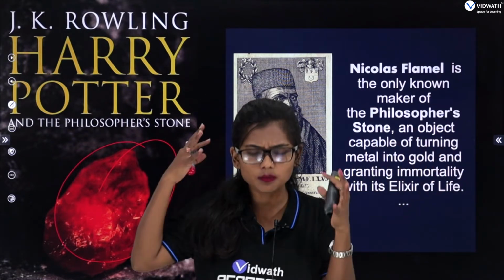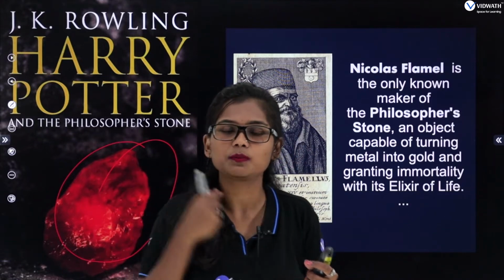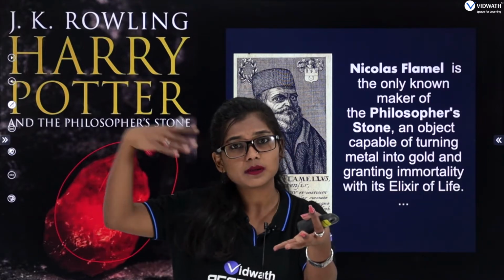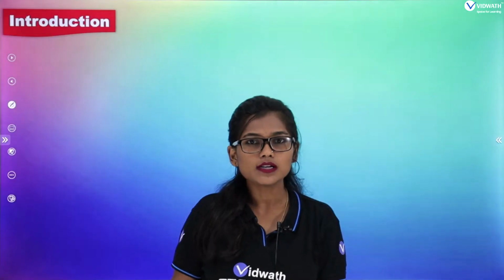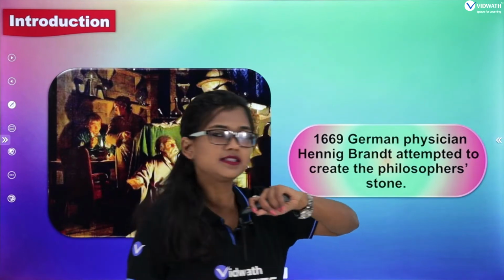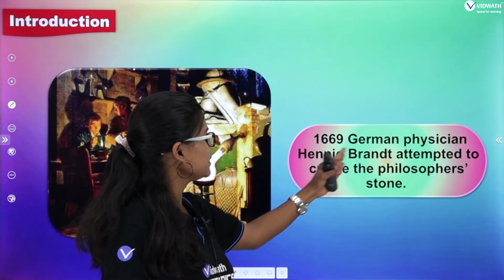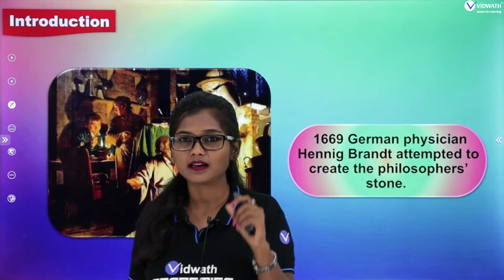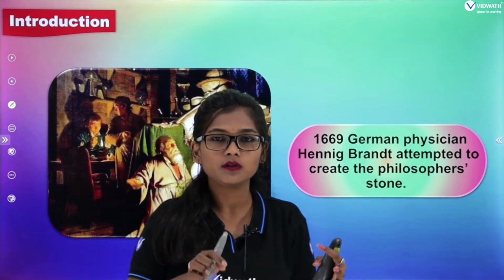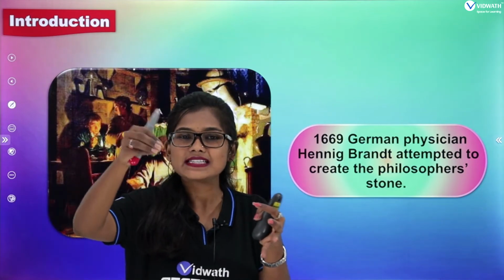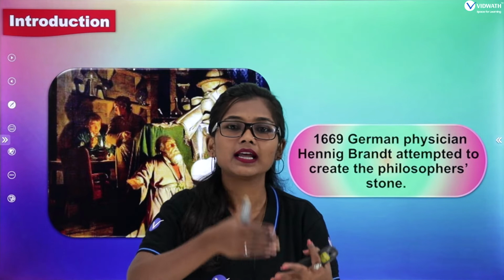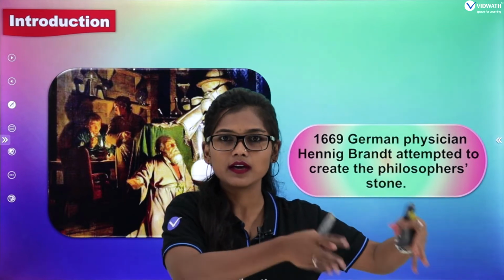Many were trying to prepare the philosopher's stone. They tried several reactions, and sometimes it led to their death also. Once, in 1669, the German physician and scientist Hennig Brandt attempted to prepare this philosopher's stone. He took human urine with a mixture of sand and charcoal, and started boiling that mixture for several days.